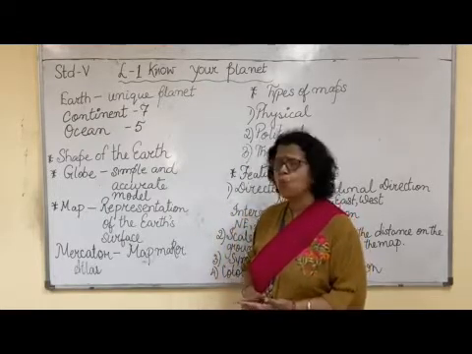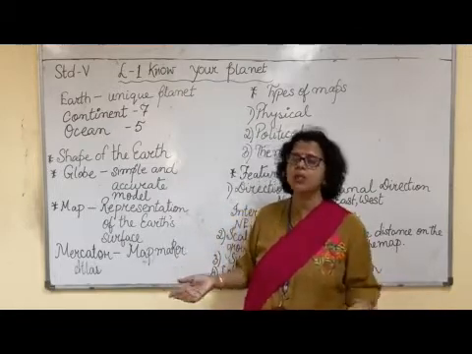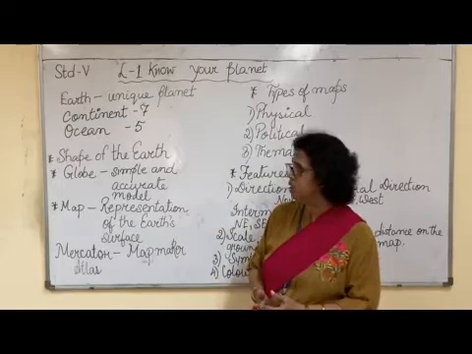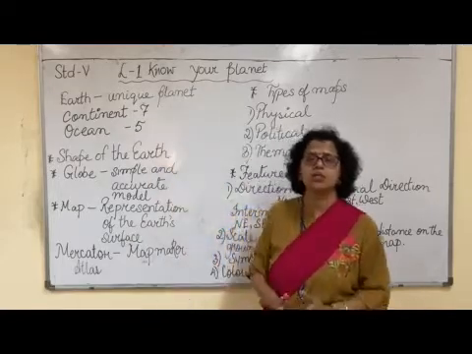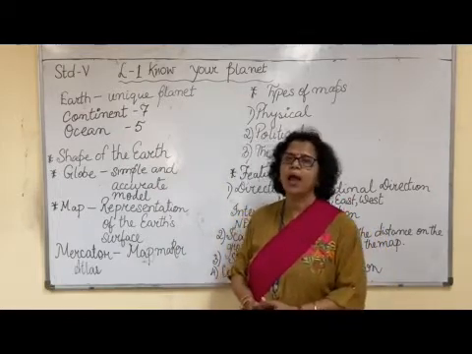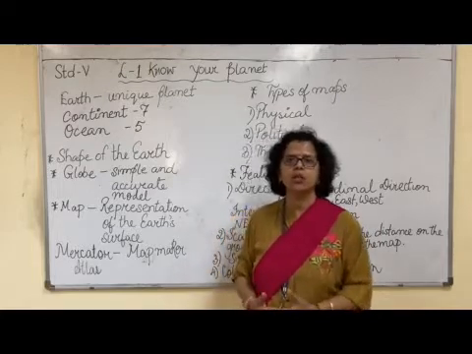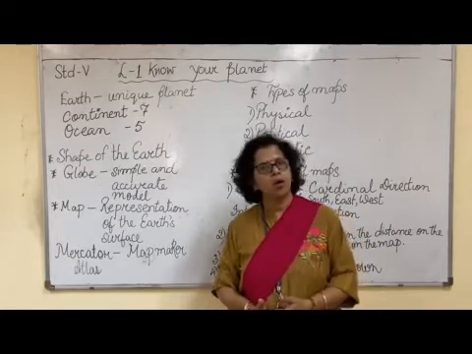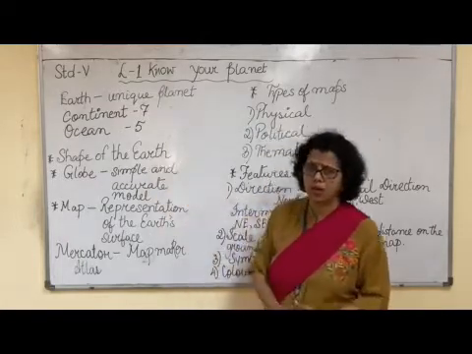We have oceans. Now what are oceans? Large water bodies are called oceans. There are 5 oceans. The Pacific Ocean is the largest ocean. We have the Pacific Ocean, Atlantic Ocean, Arctic Ocean, Indian Ocean and Antarctic Ocean.